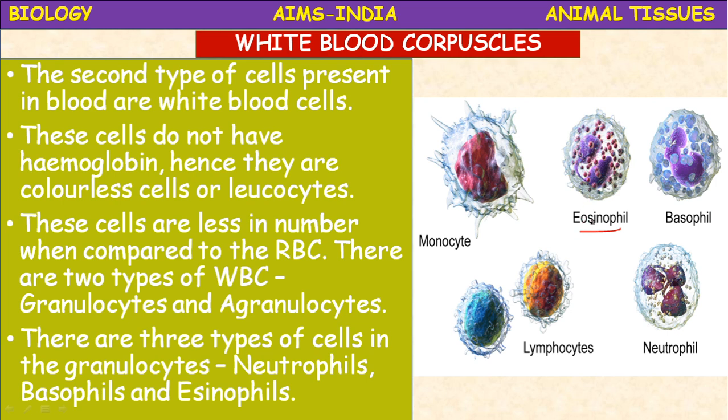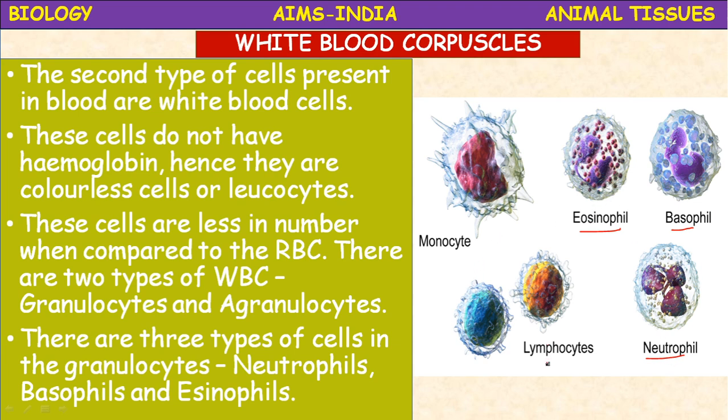Okay, they are stained with acidic dyes, hence they are called acidophils. Basophils means they are stained with basic dyes, so they are called basophils. And neutrophils means they cannot be dyed with any dye or coloring agent. They are neutral with acidic dyes or basic dyes, hence they are called neutrophils.